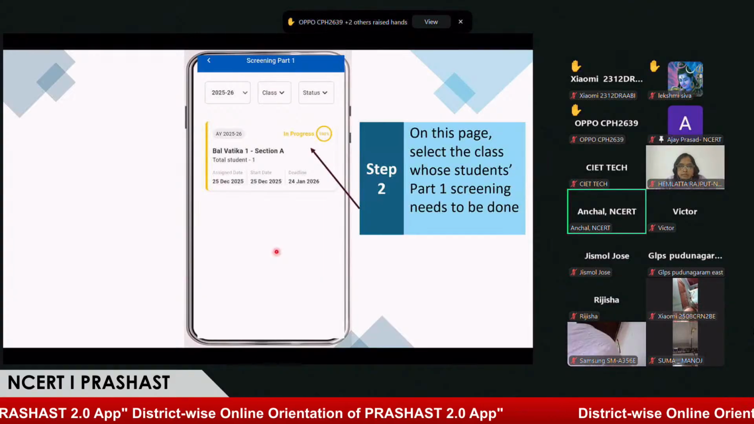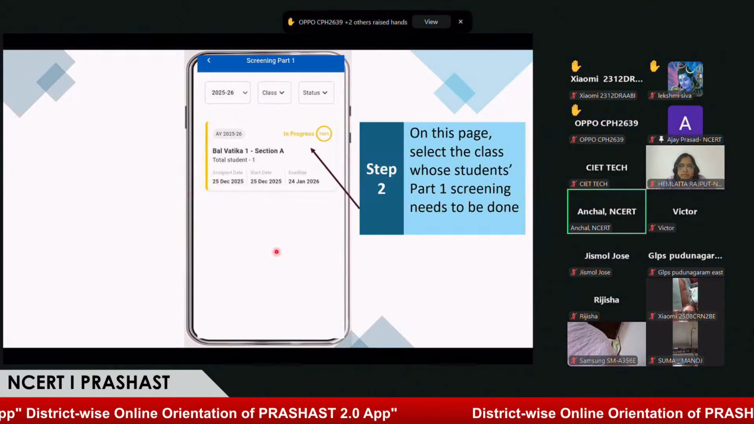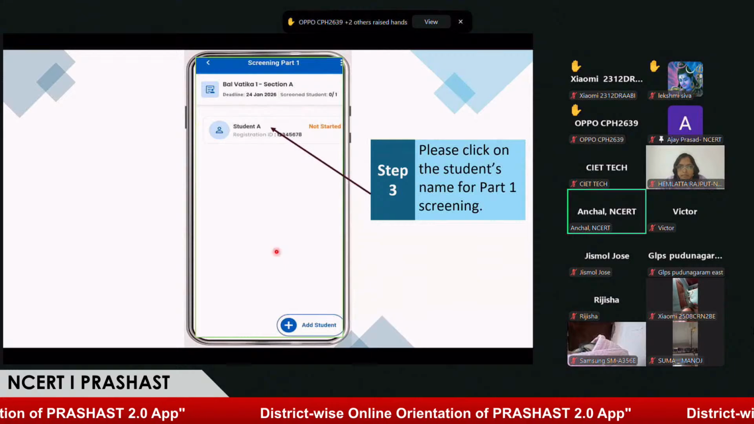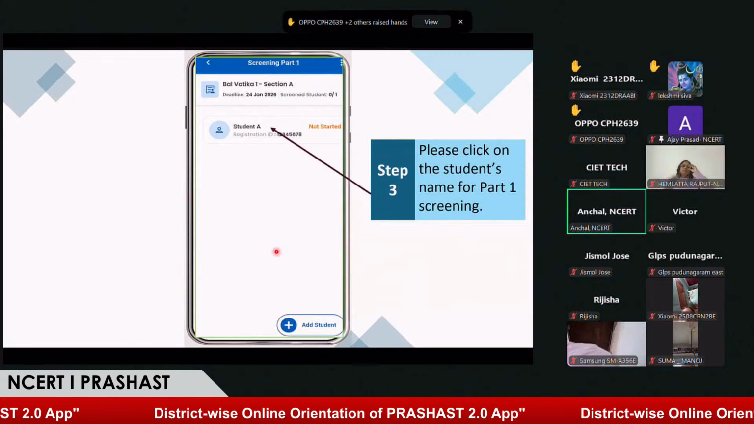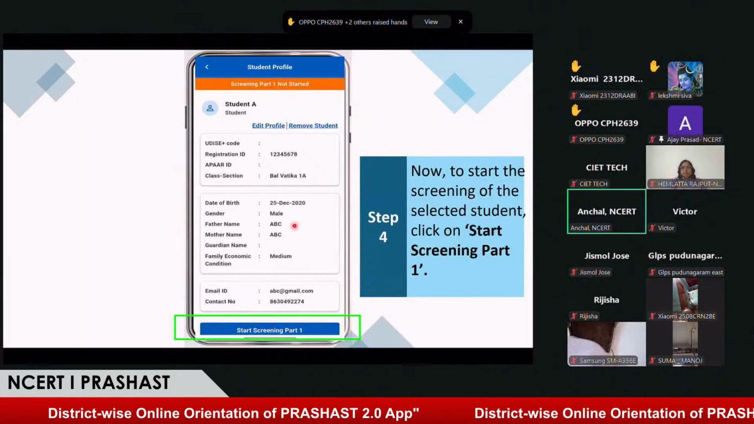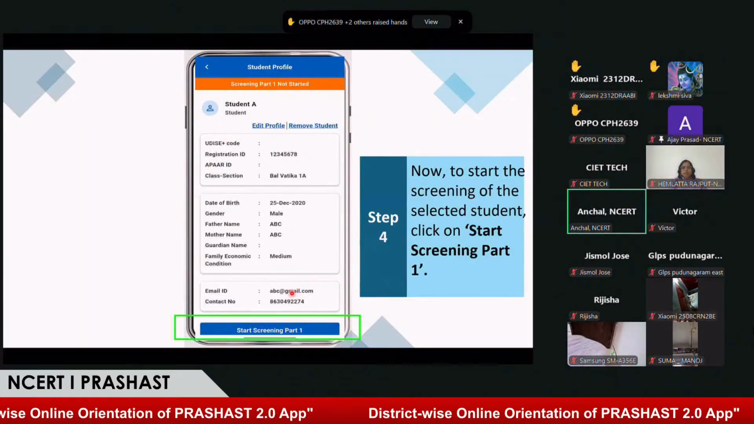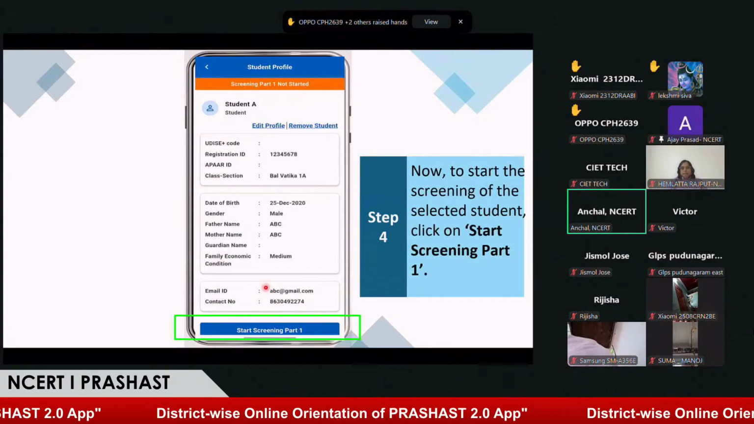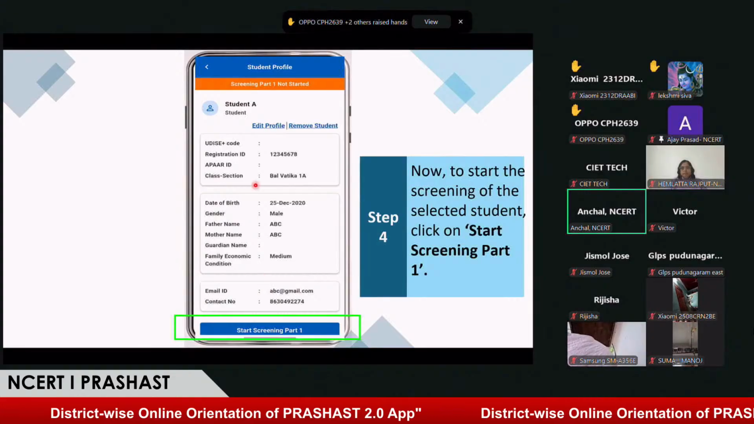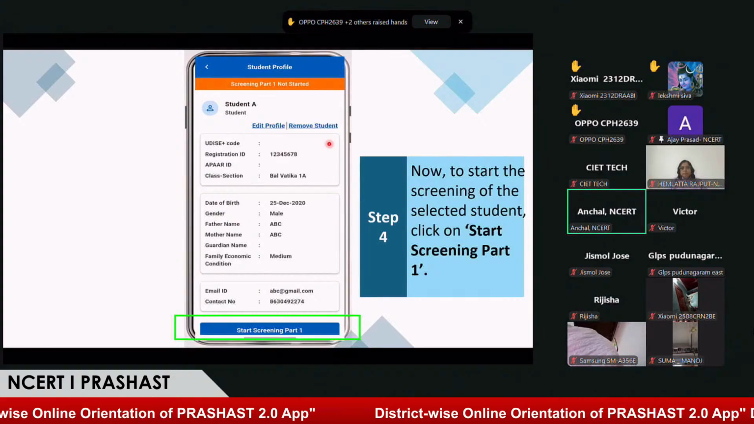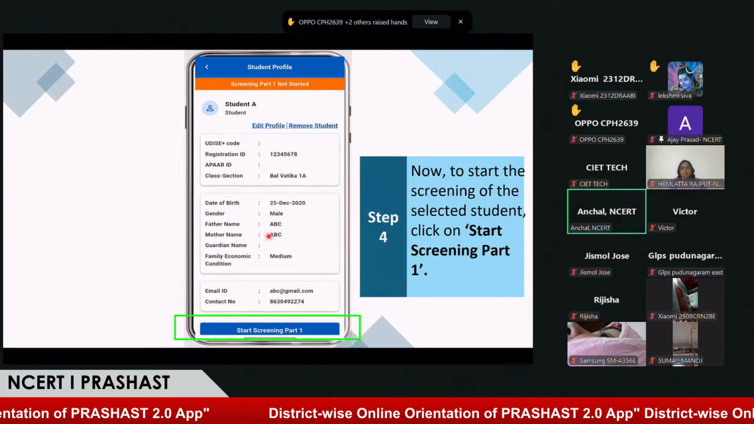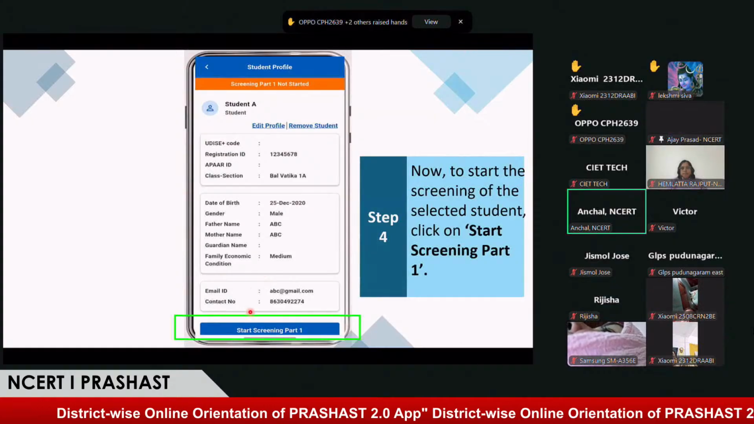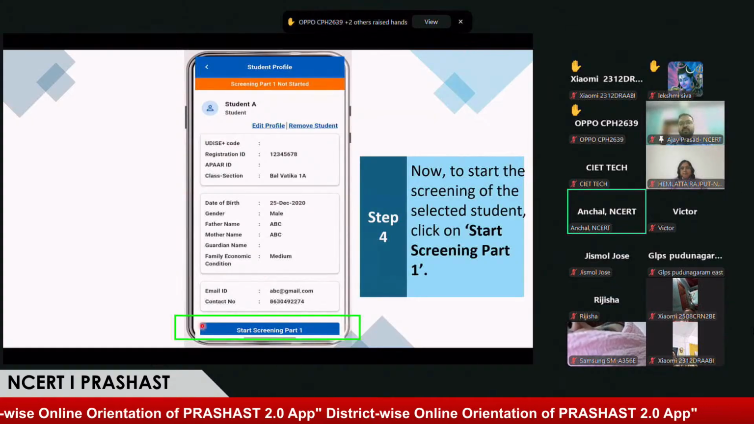Right now we can see the status is in progress because we have started adding students. After clicking this, we'll get the names of students who are to be screened, and on clicking the name of the student, we'll see a brief profile of the student with all the details that we have entered. Here I want to highlight that the teacher will have the option to edit or remove the student first. Secondly, if the teacher feels that the details are correctly filled, then they can start screening part 1.